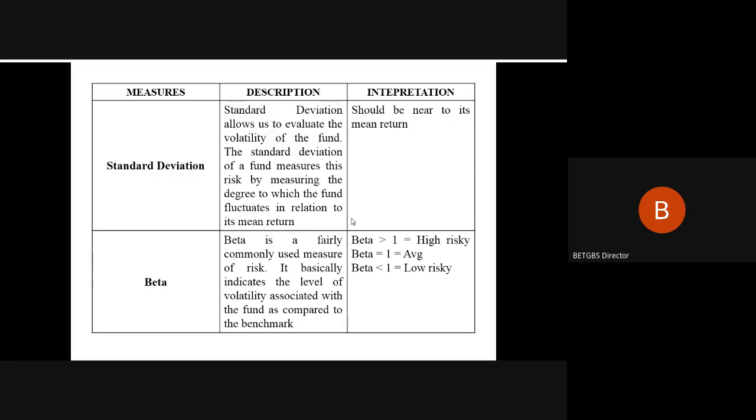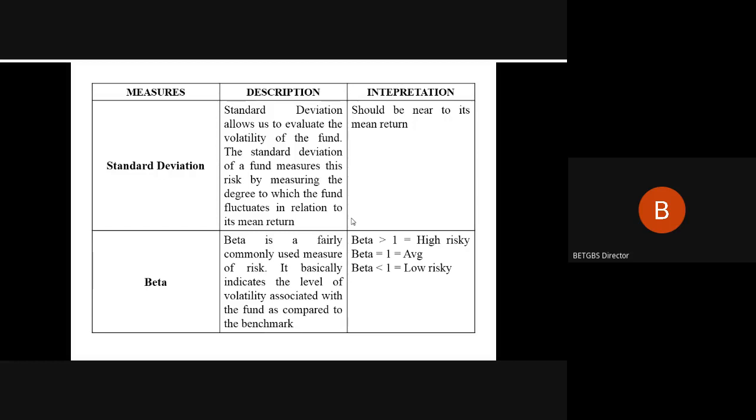So you compute the standard deviation and you try to fit it into the normal distribution curve with that average return. And if your standard deviation is assumed to be high, then obviously our fund is not consistent, or our portfolio or mutual fund is not a promising one when it comes to its steadiness and consistency. Because from a statistical and mathematical perspective, a standard deviation of 3 or above 3 will be considered inconsistent, and we have to have a lower standard deviation in order to give better, more consistent